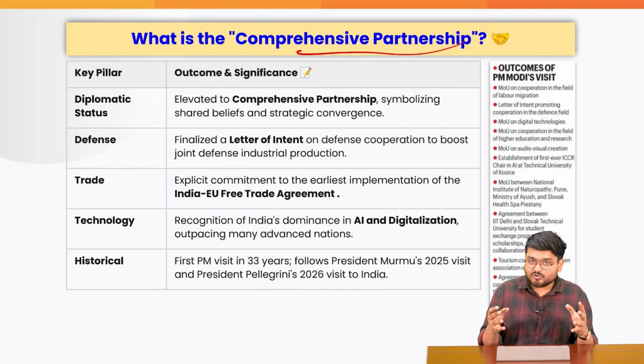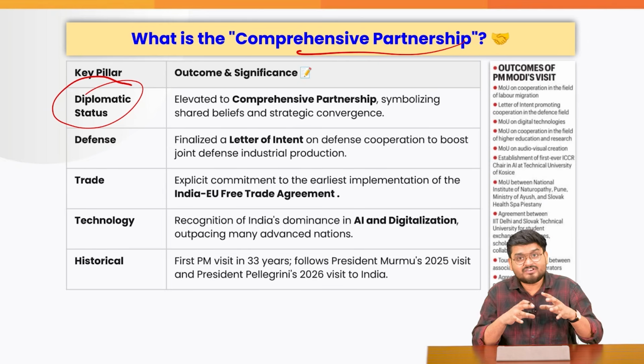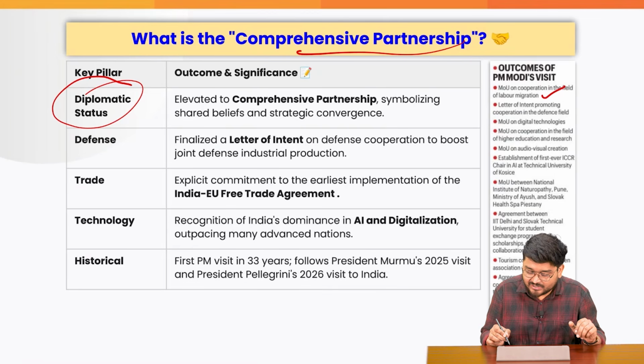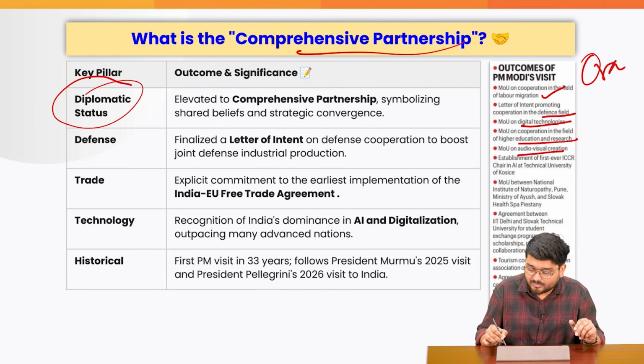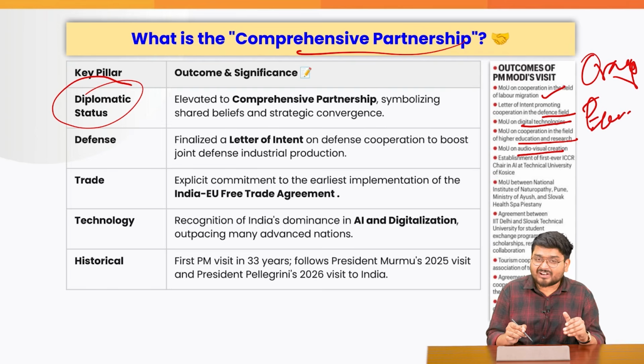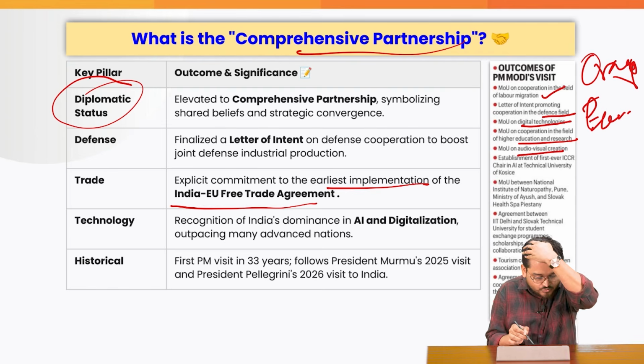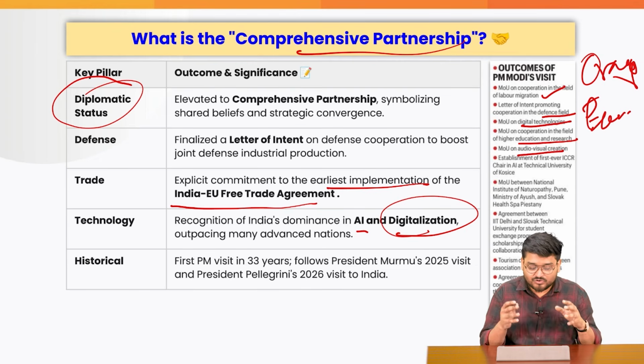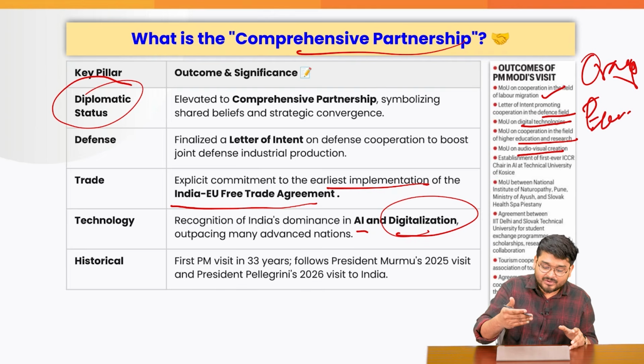Firstly, we have to understand that diplomatic status have been improved dramatically right now. Now, we will be doing collaboration in labor migration, defense, digital technology, research, health, audiovisual creation. This is where maybe the orange economy will be promoted, right? We also would be trying to have an early implementation of the India-EU Free Trade Agreement. Also, India's dominance in AI and digitization also will be shared, correct? And this will also help us have a technology transfer with that country.